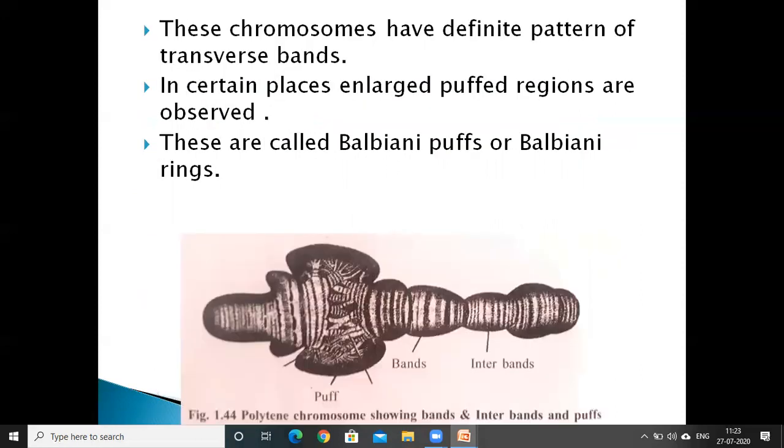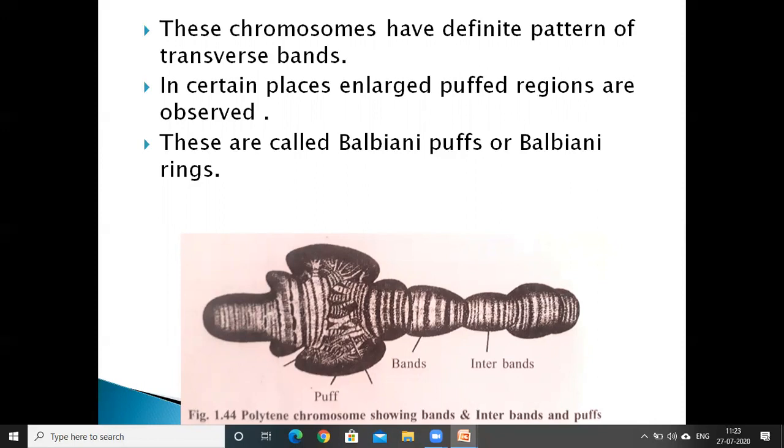These chromosomes are characterized by a definite pattern of transverse bands. Look at the image. The salivary gland chromosome consists of a pattern of transverse bands. The dark bands are euchromatic, and between two such bands, light interbands are also present. Dark bands and light interbands are present alternately.